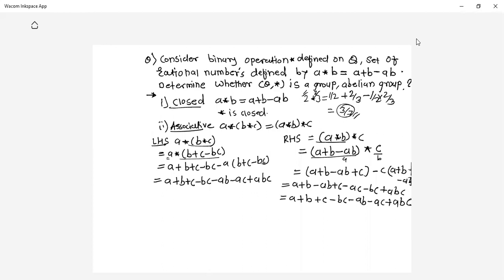So I have just reordered the terms. Now if you look at LHS and RHS, LHS is equal to RHS and hence I can say it is associative as well.